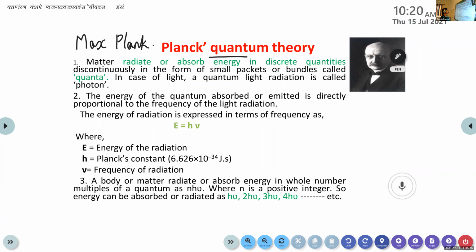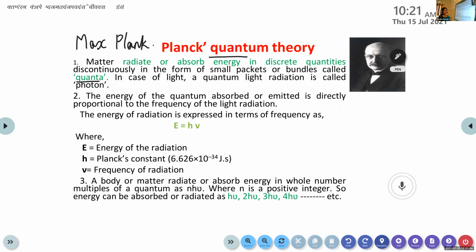The first one: matter radiates or absorbs energy in discrete quantities, discontinuously, in the form of small packets or bundles called quanta. That we already learned, right? Do you remember that one? I explained that this energy is not in a continuous form, but discontinuously as small packets of energy. The small packets or bundles are called quanta.